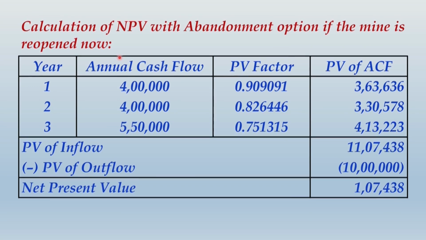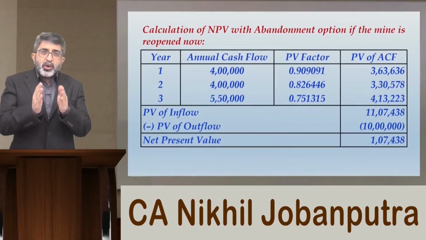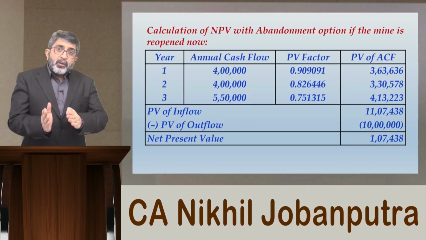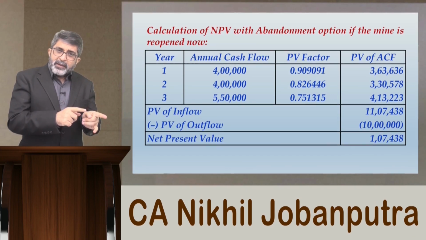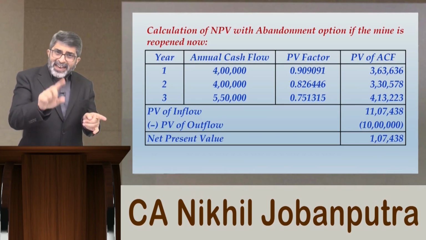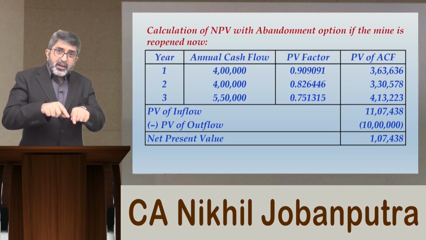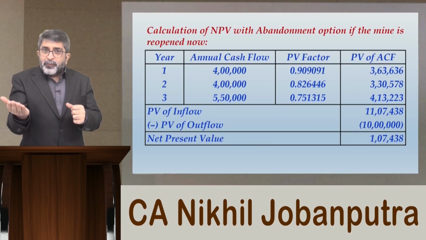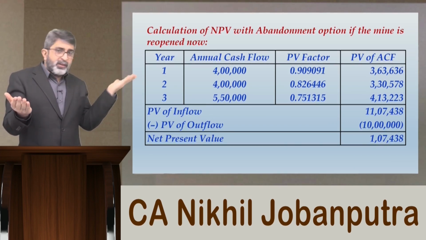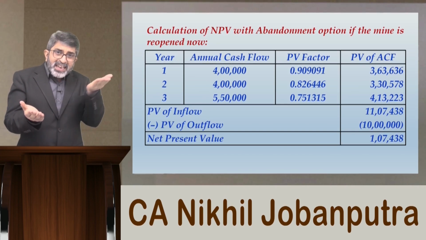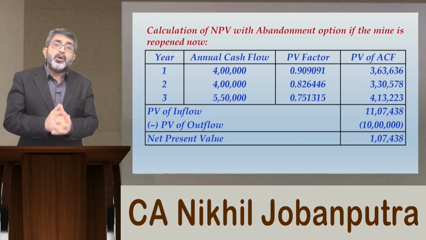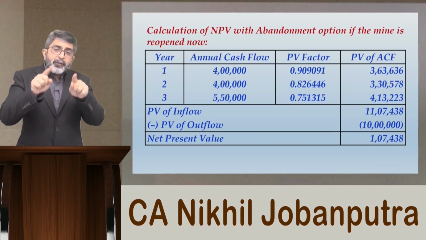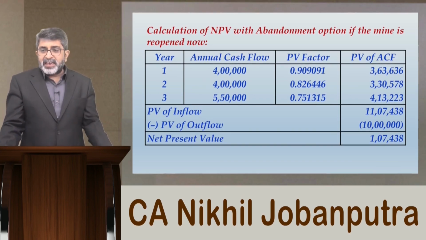Now please compare what the NPV was without this abandonment option. If you reopen the mine now, the NPV was a negative NPV. It was negative 5,259. But with the abandonment option, it is becoming this much. So from negative 5,259 to a positive amount like this, whatever the increase in NPV is, that is actually the worth of the abandonment option if you are thinking of opening the mine now.